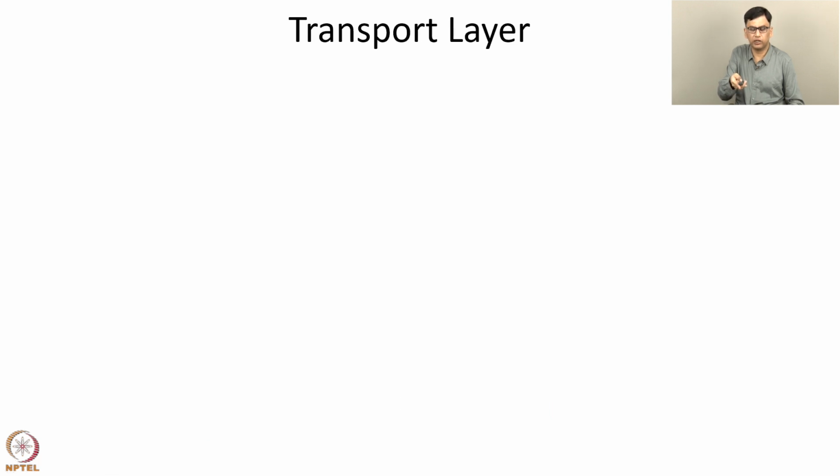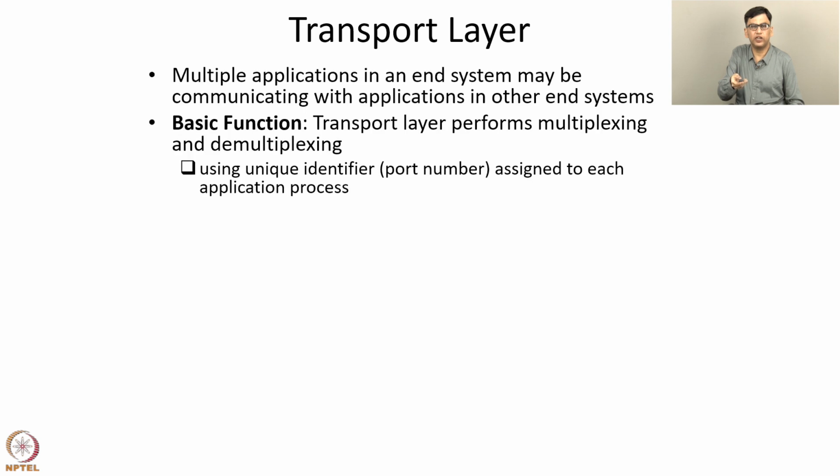Now let's discuss the functions of the lower 4 layers in some more detail. So we discussed that the transport layer performs multiplexing and demultiplexing. Specifically, multiple applications in an end system may be communicating with applications in other end systems. For example, multiple browser windows may be open, an email application may also be open, and so on. The transport layer performs the basic function of multiplexing and demultiplexing using unique identifiers, namely port numbers assigned to each application process. So using these port numbers, the transport layer passes the received packets from the network layer to the correct application process.